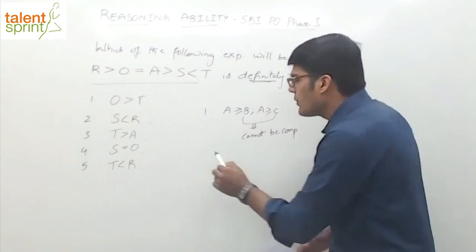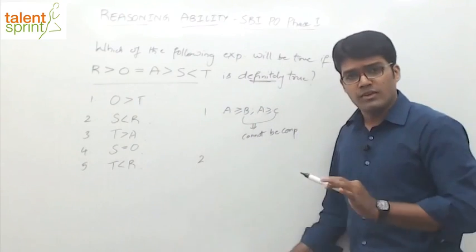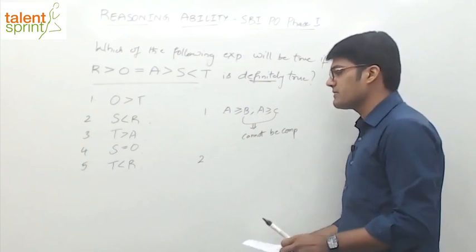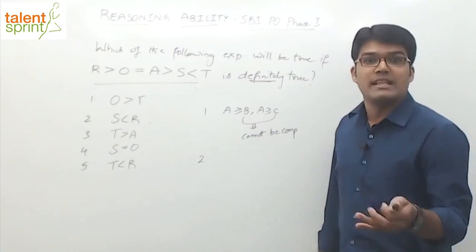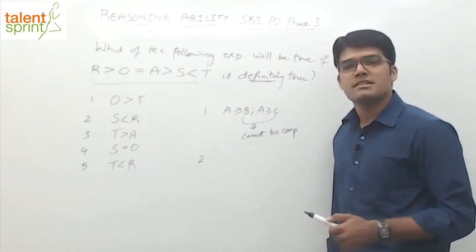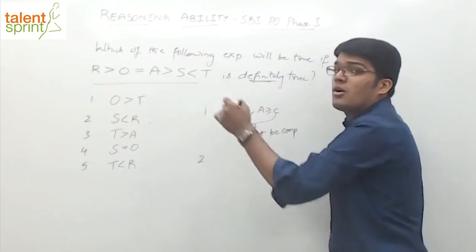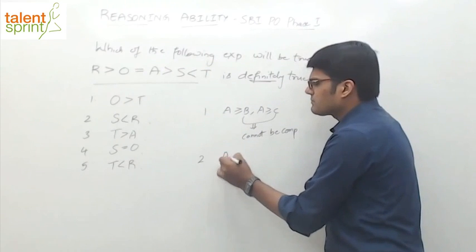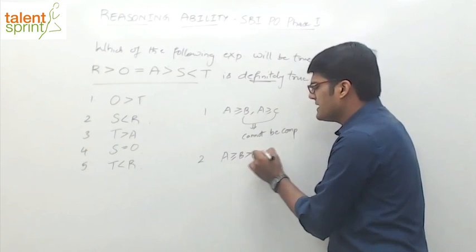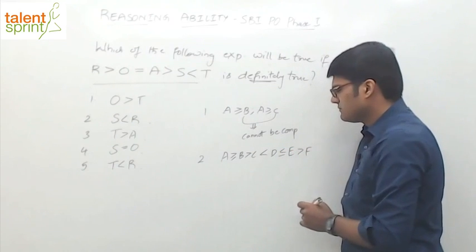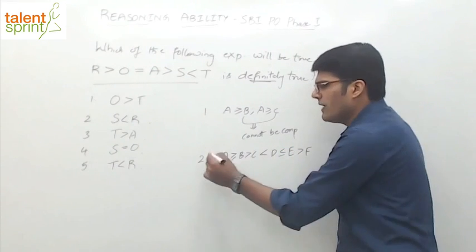That's rule number 1. Quickly look at rule number 2, right? Again, I'm telling you, we are not discussing in detail there. I'm just giving you a brief idea about it so that we can work on the questions. The challenge is we have only 1 hour of time, like your SBI PO phase 1 exam. So we need to do as much as possible. Now, rule number 2, when you have this kind of an equation, how do you compare? For example, A ≥ B > C < D ≤ E > F, right? I'll discuss both rule 2 and rule 3 in the same one.